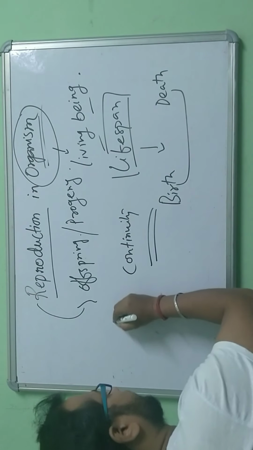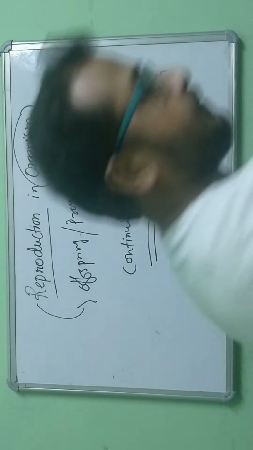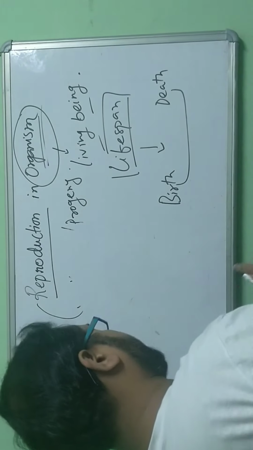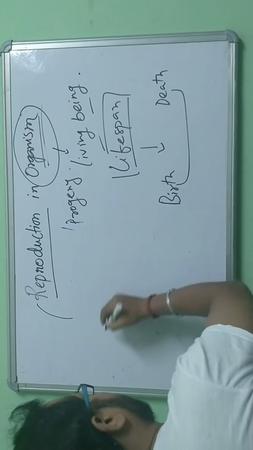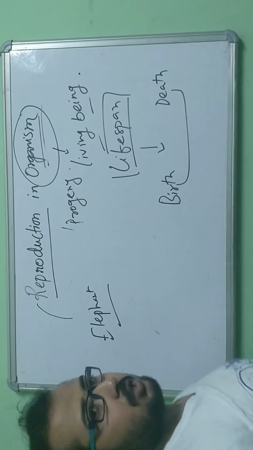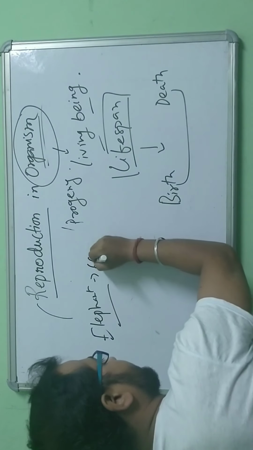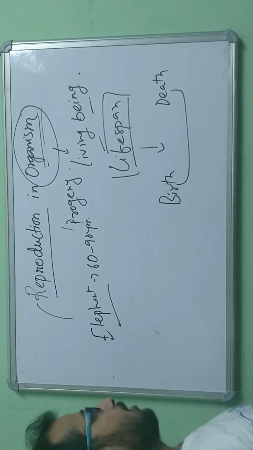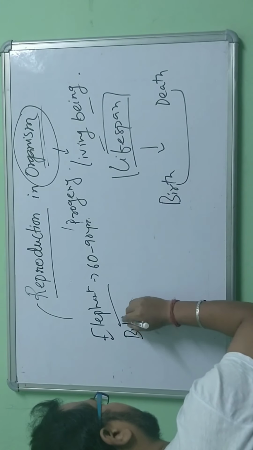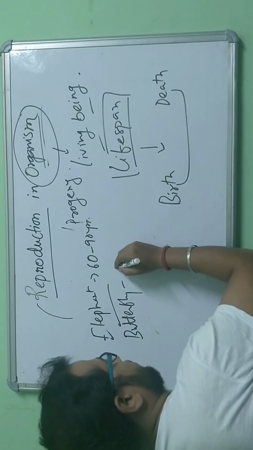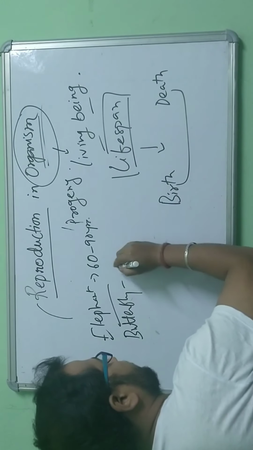let's see some of the organisms. Let's take the elephant. What is the average lifespan of an elephant? 60 to 90 years. What about a butterfly now? If we see a butterfly here, what is the lifespan? 1 to 2 weeks.